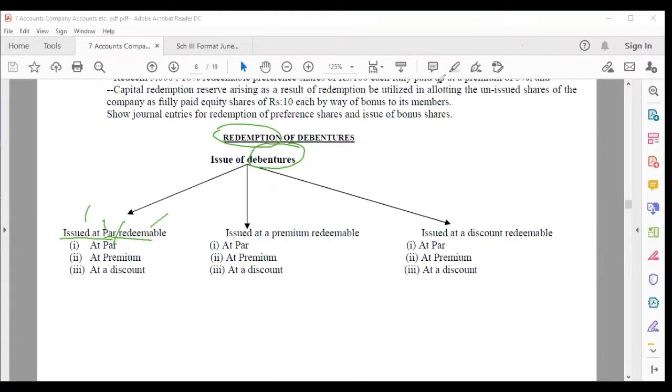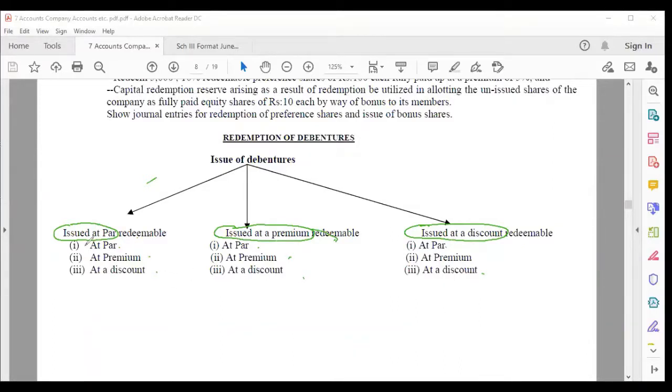Please understand. Again, I'm writing here. Issued at par. This is first part. Redeemable at par, at a premium, at a discount. Issued at a premium. Redeemable at par, premium, discount. Issued at a discount. Redeemable at par, premium, discount. So that's how you have to understand.